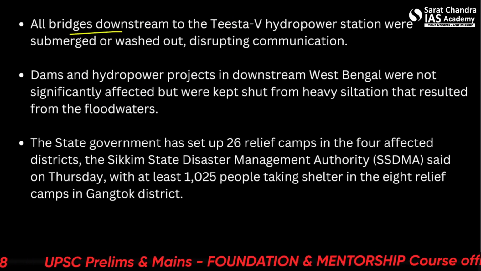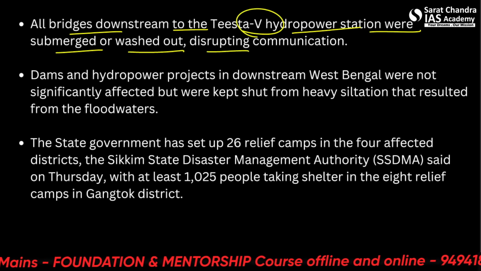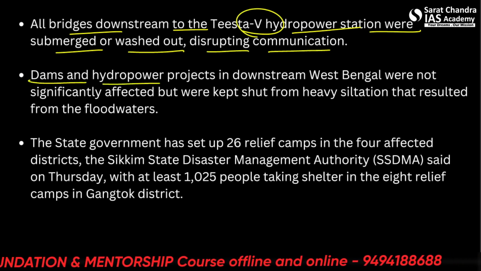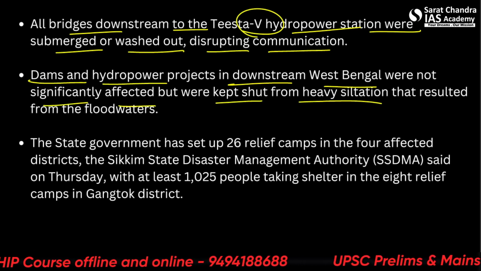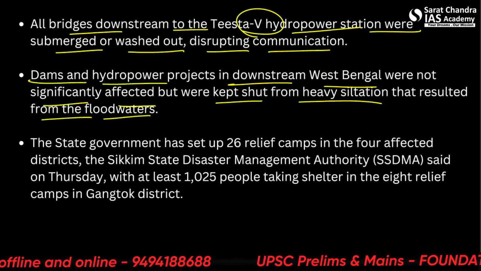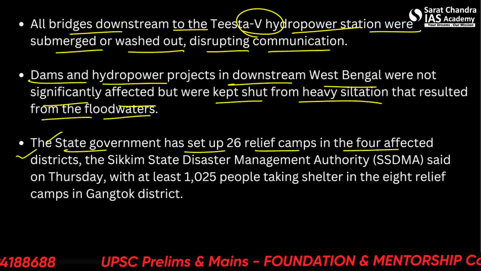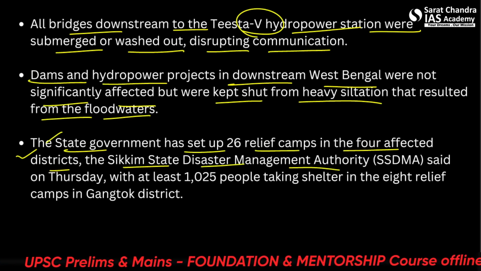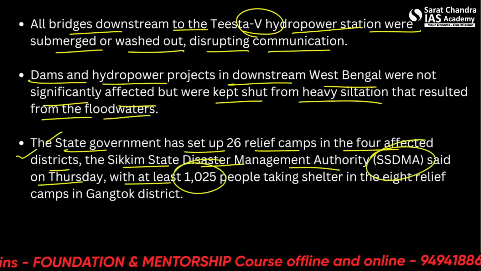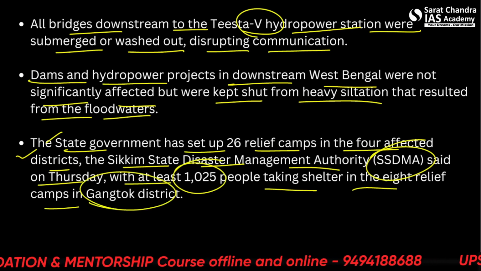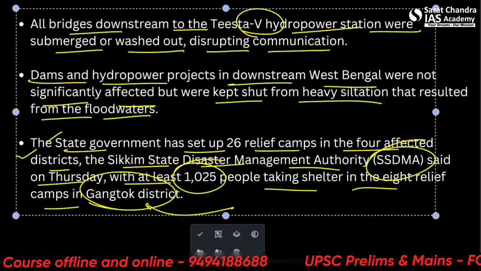So all bridges downstream to the Teesta 5 hydropower station were submerged or washed out, disrupting the communication. Dams and hydropower projects in downstream West Bengal were not significantly affected, but were kept shut from heavy silt that resulted from the floodwaters. The state government has set up 26 relief camps in the 4 affected districts. The Sikkim State Disaster Management Authority, SSDMA, said on Thursday with at least 1025 people taking shelter in the 8 relief camps in Gangtok district. So this is the capital district. It has been significantly affected due to this GLOF event.